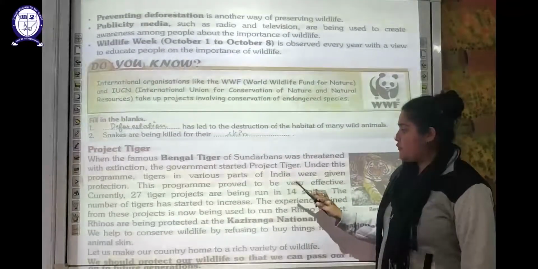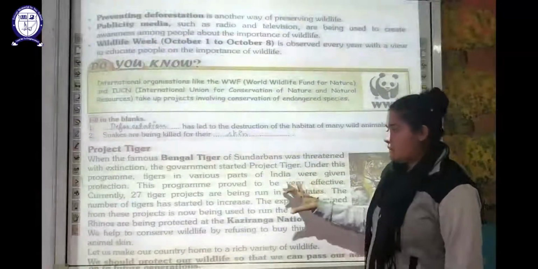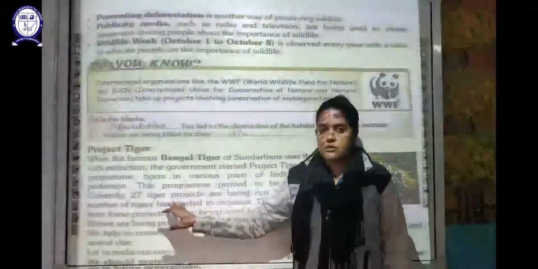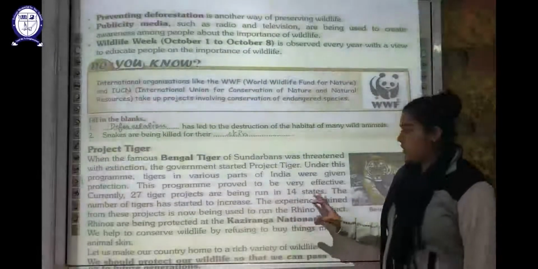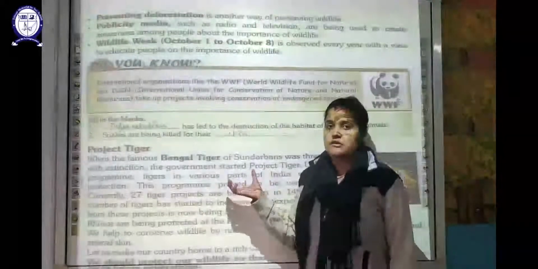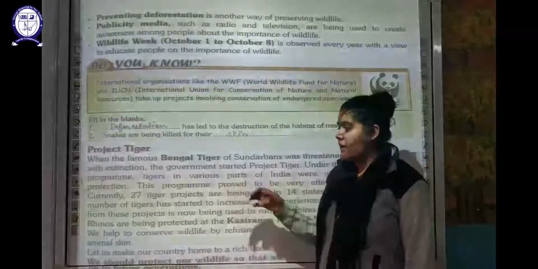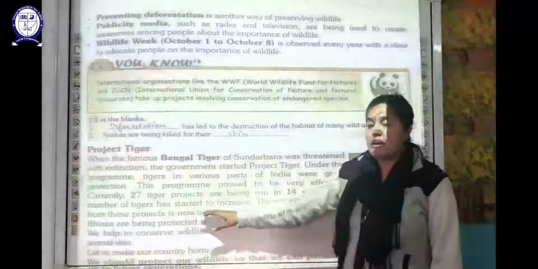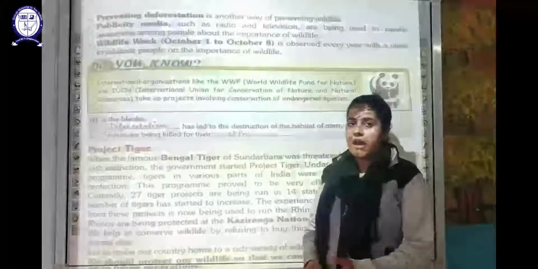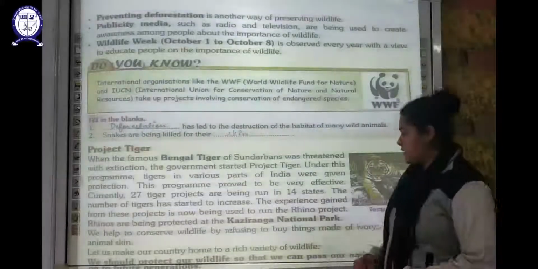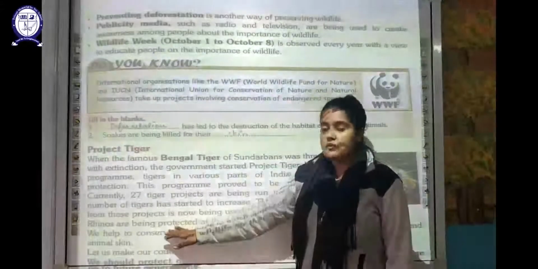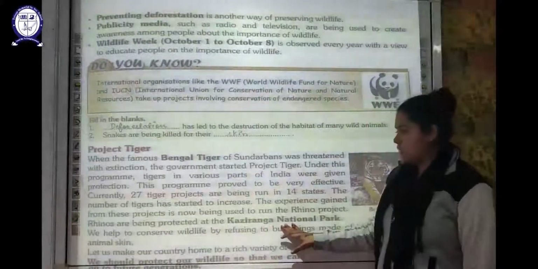This program proved very effective and gave fruitful results. 27 tiger projects were run in 14 different states. Because of these efforts to protect the Bengal tigers, their population has started to increase. The experience gained from this led us to start another project, the Rhino Project, so that rhinos are protected in Kaziranga National Park.